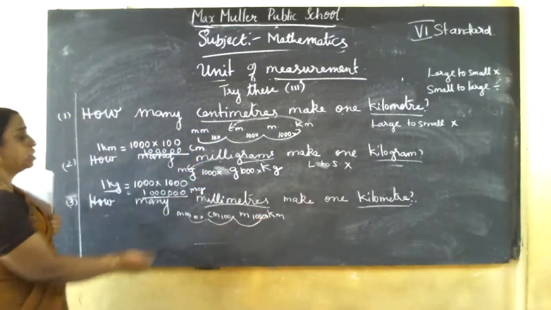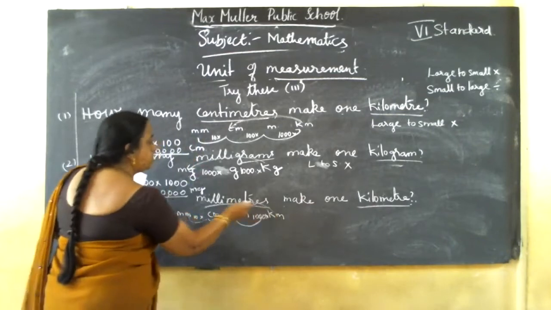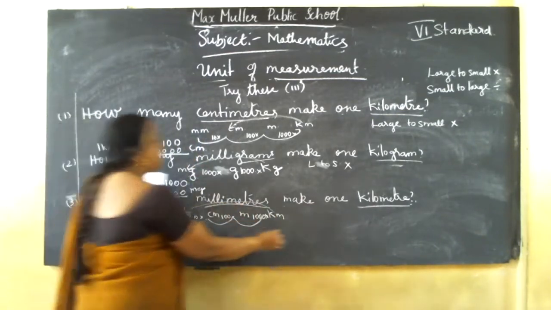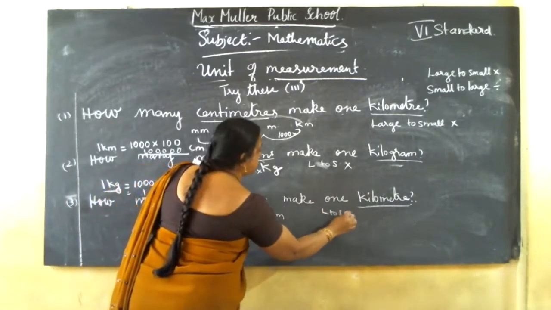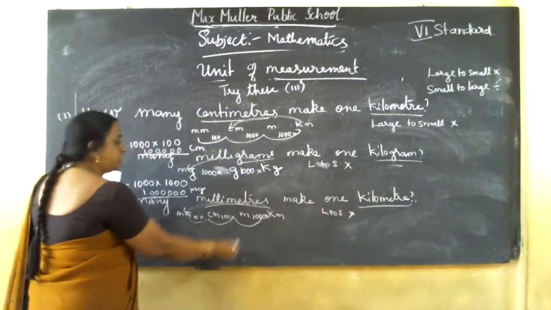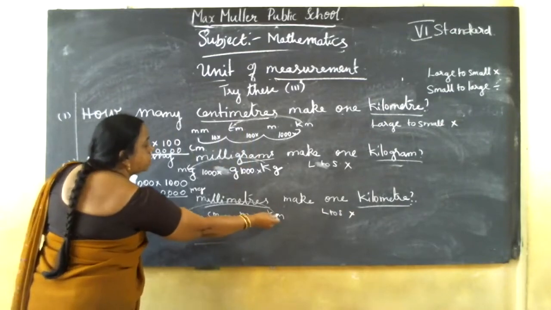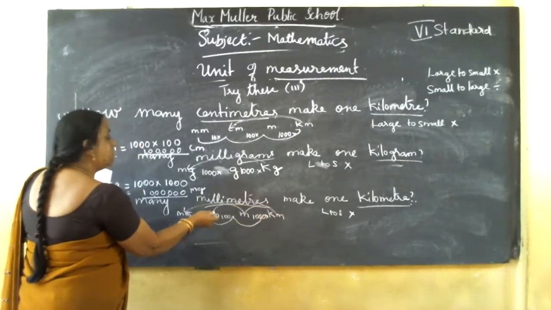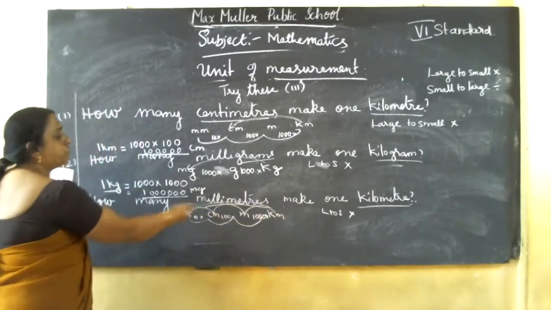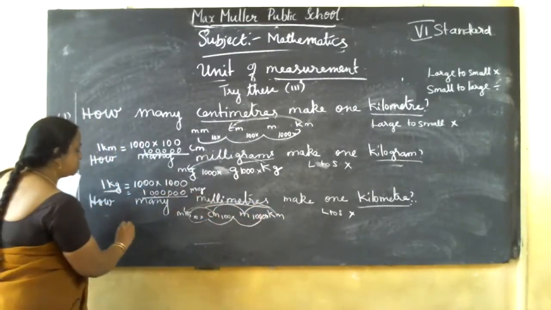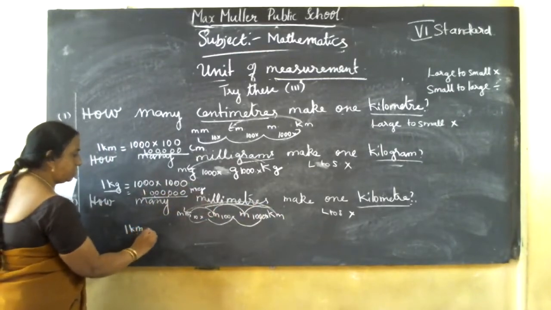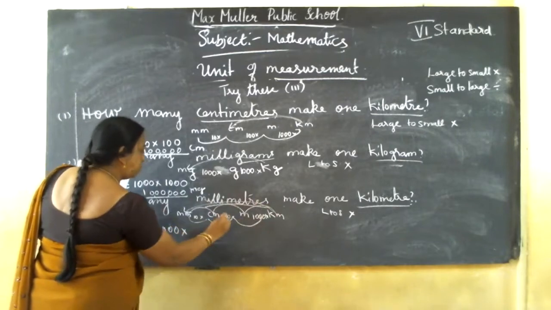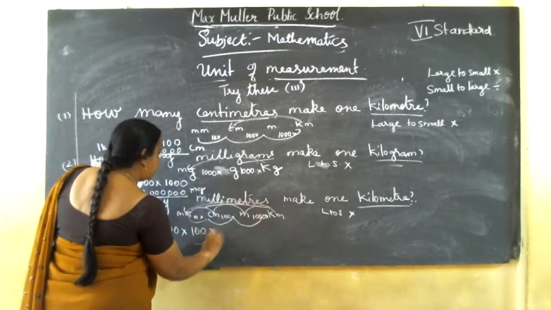Now which to which? Kilometer to millimeter. Large to small, so multiply all: kilometer to meter, meter to centimeter, centimeter to millimeter. 1 kilometer equals 1000 into 100 into 10.